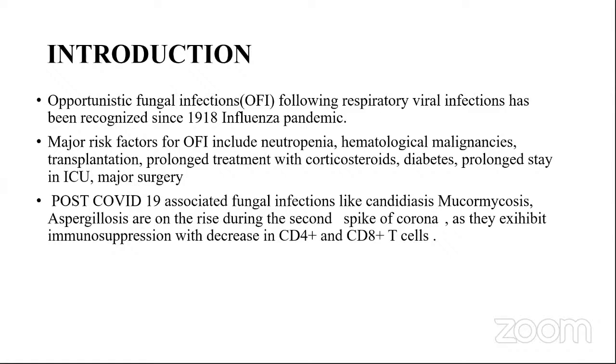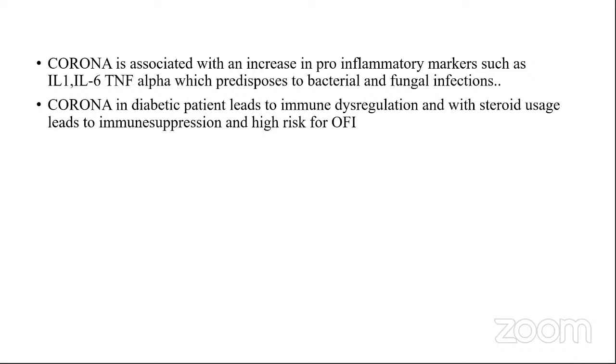Major risk factors for opportunistic fungal infections include neutropenia, hematological malignancies, transplantation, prolonged treatment with corticosteroids, diabetes, prolonged stay in ICU, major surgery. Normally, post-COVID-19 associated fungal infections, including candidiasis, mucormycosis, aspergillosis, are on the rise during the second spike of corona as they exhibited immunosuppression with reduced T cells and pro-inflammatory markers such as interleukin 1, interleukin 6, TNF alpha, which predisposes to bacterial and fungal infections.